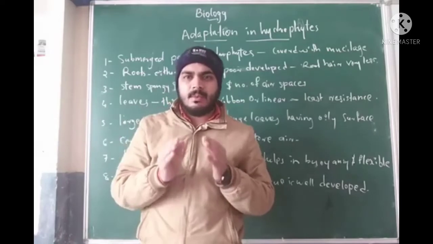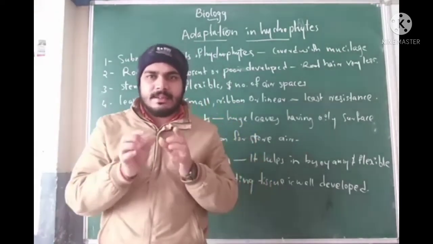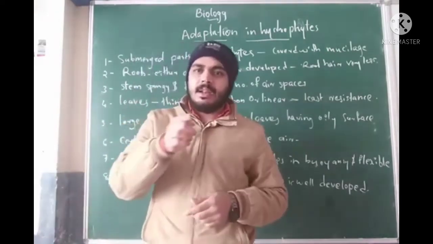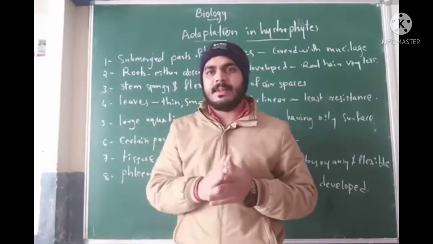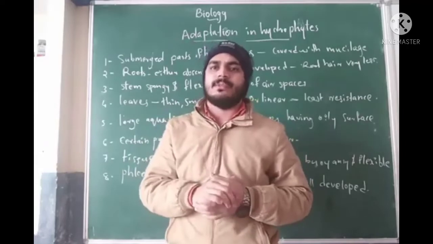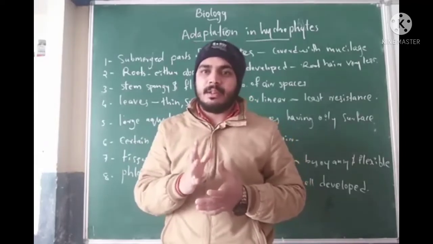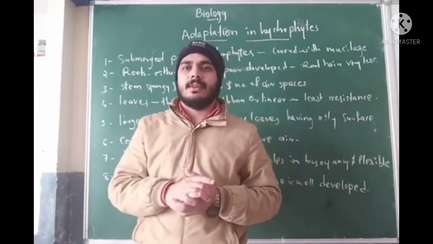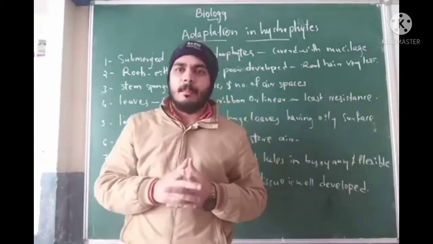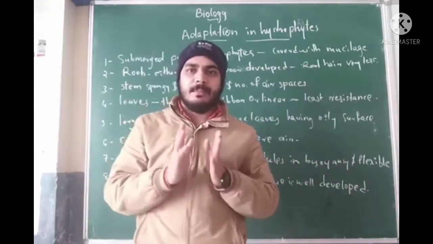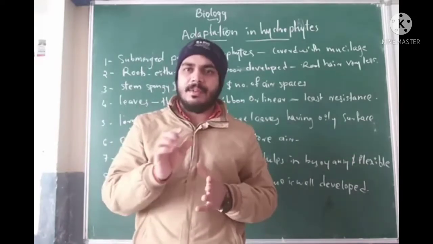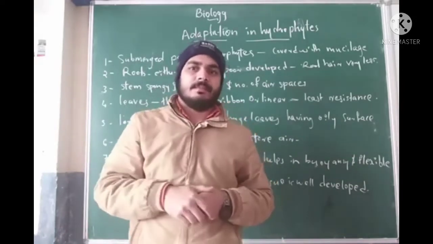Mucilage means an oily or sticky substance present over the plant body. This oily substance helps the plants to prevent decay. So it is very helpful for the plants to prevent decay. That's why the submerged parts of the hydrophytes have mucilage.